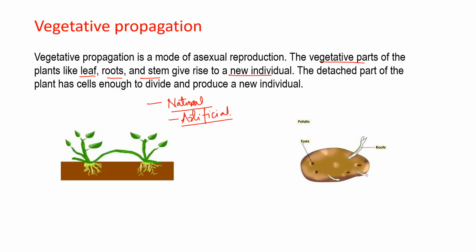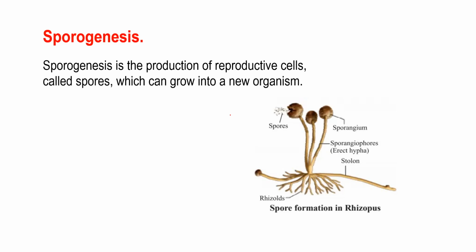Now let's move further to the fifth type of asexual reproduction, and that is sporogenesis. Students, when reproduction occurs from spores, we call it sporogenesis. Means in sporogenesis the reproduction occurs by spores. Okay, so basically the spores are tiny granules, as you see in the picture. This is the production of reproductive cells which we call spores. So these tiny granules are basically the reproductive cells.